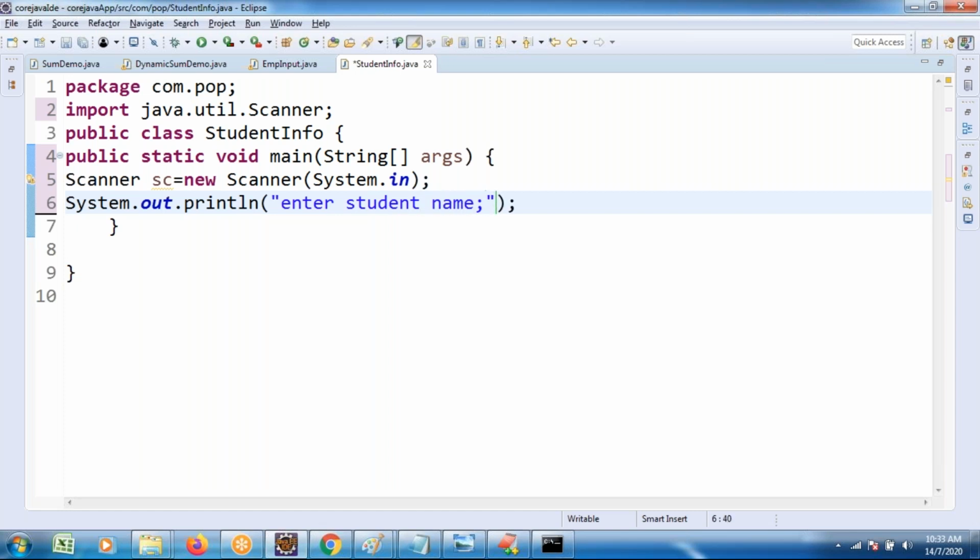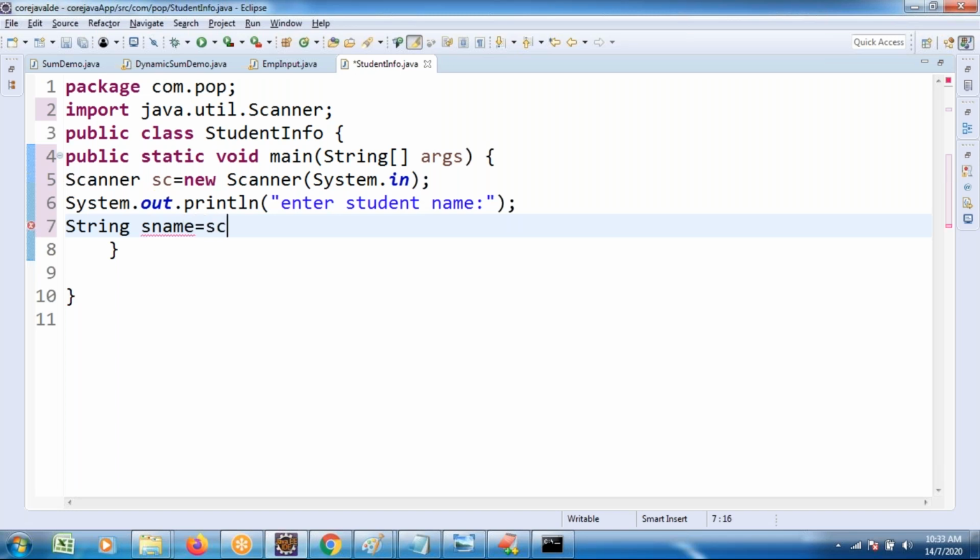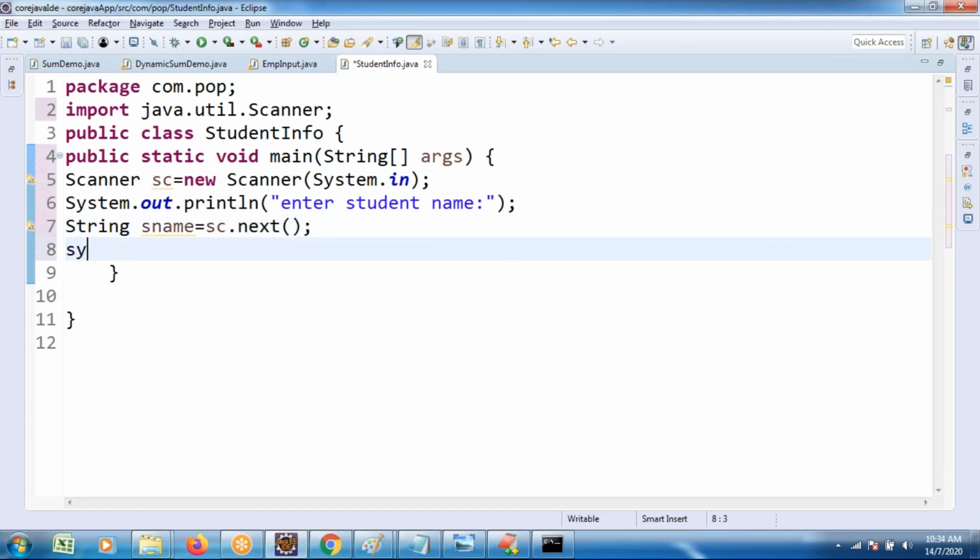First I am trying to take it with the next method, String name is equal to sc.next. I take the name and print it out with System.out.println for understandability, entered name is, in double quotation marks, whatever you write is printed as it is. Here I applied the next method.